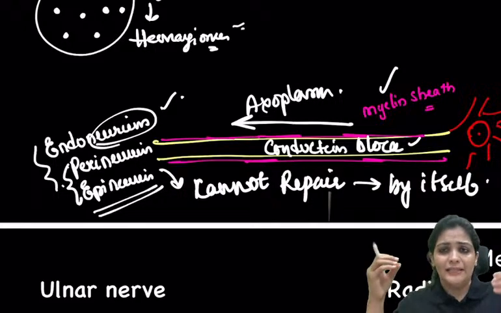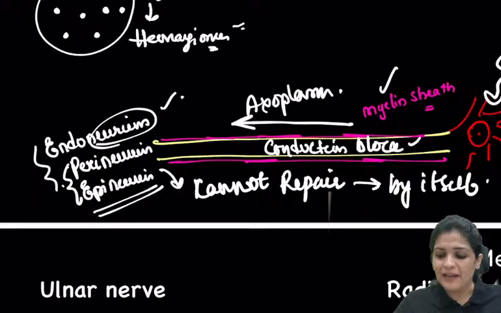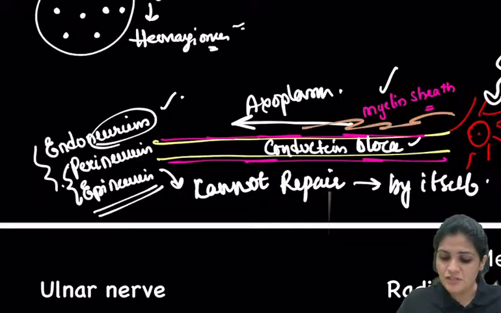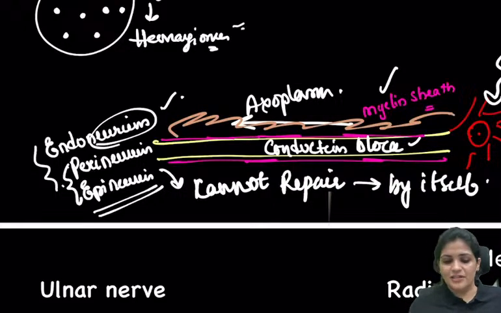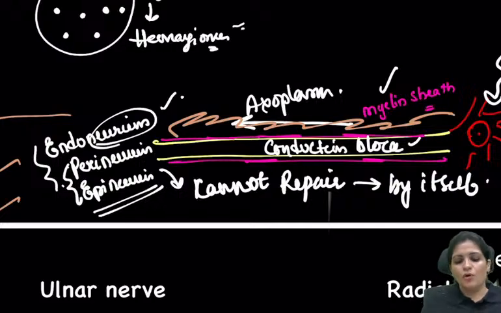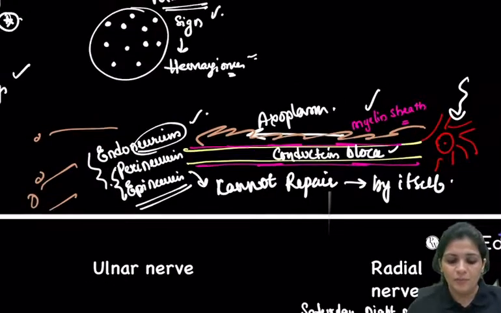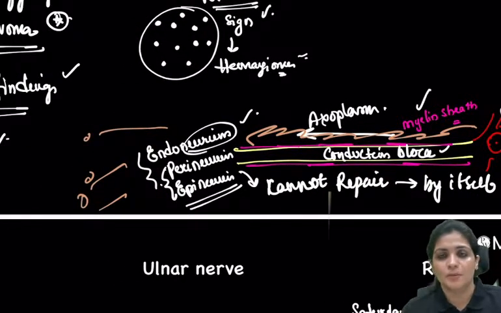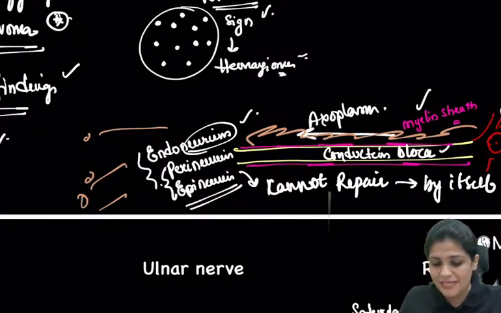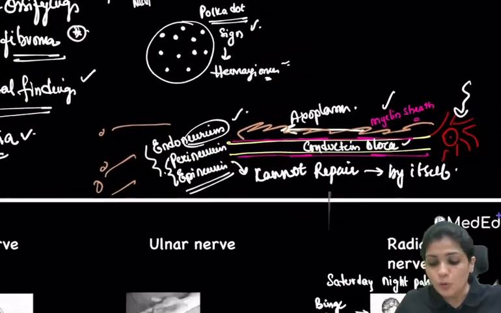A signal reaches here and has to pass through the axon and reach the terminals. So a conduction block means there is a physiological block to the axoplasm, which is called neuropraxia.